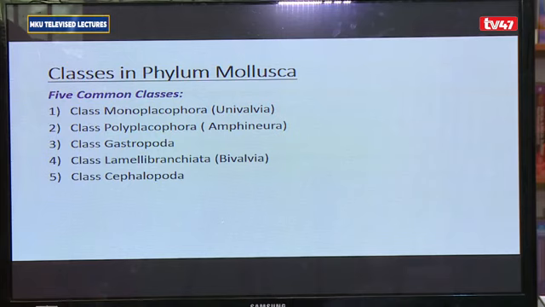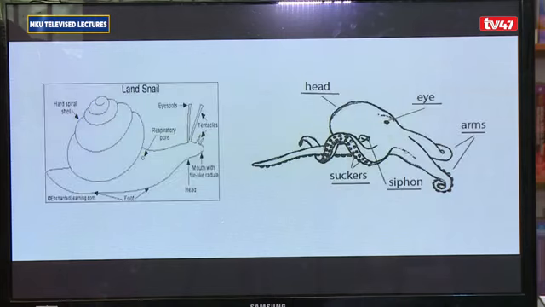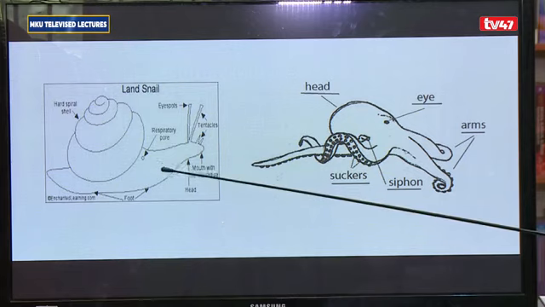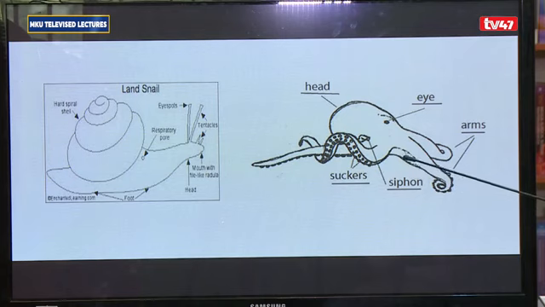As an illustration of mollusks, we have the common snail. This is in class Gastropoda. Here we have the octopus. Octopus is in class Cephalopoda because we have the foot fused with the head to give rise to tentacles.